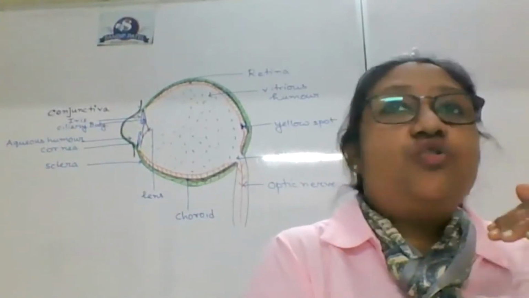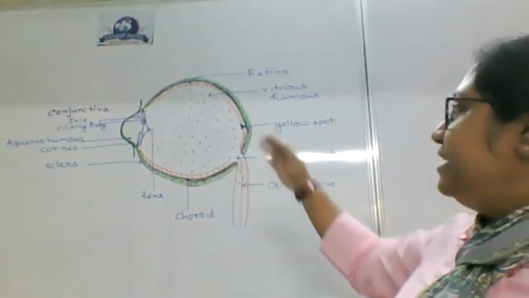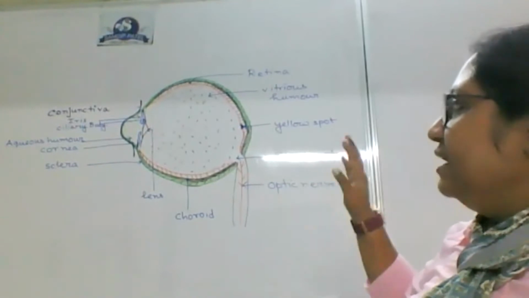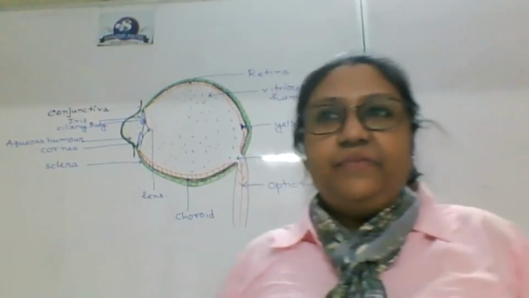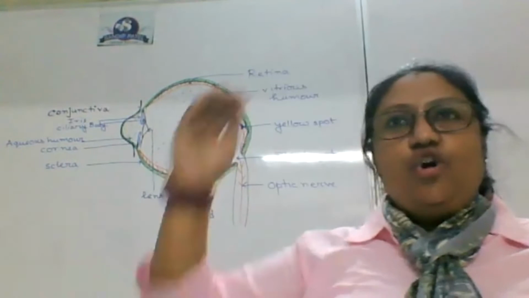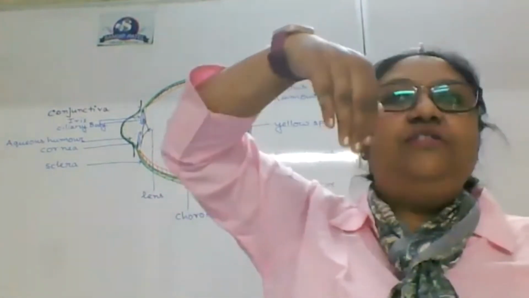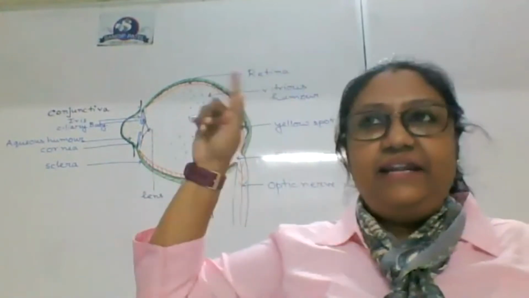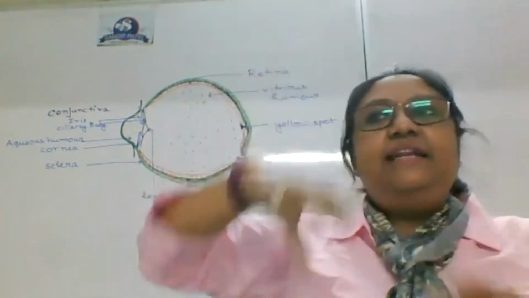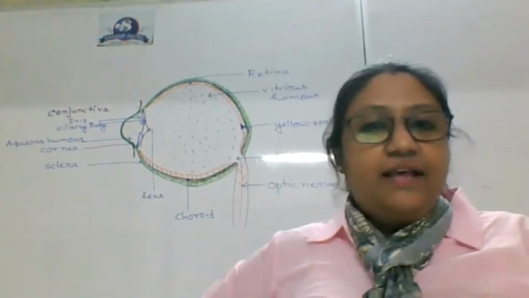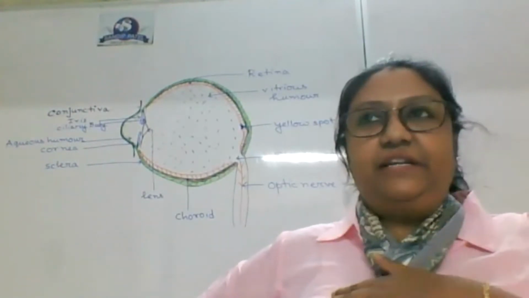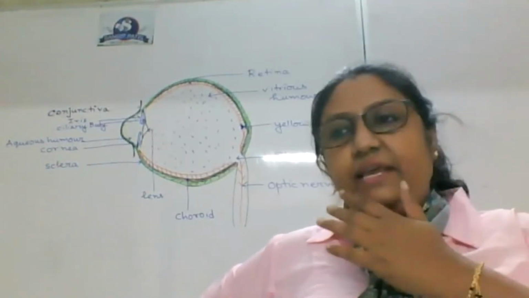So now this choroid layer is extended into two parts. One is the iris and the other is the ciliary body. The choroid layer extends at the front of the lens as the iris, and it holds the lens in the form of the ciliary body. I request everyone to have a look at their diagram or my diagram and confirm the location. Any doubt?